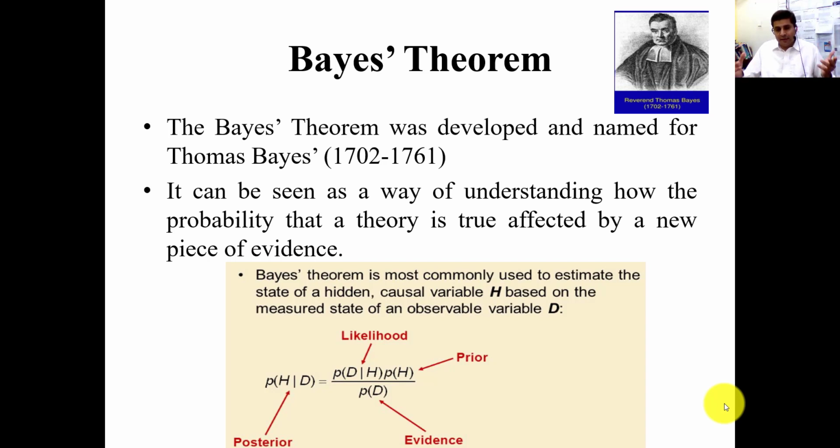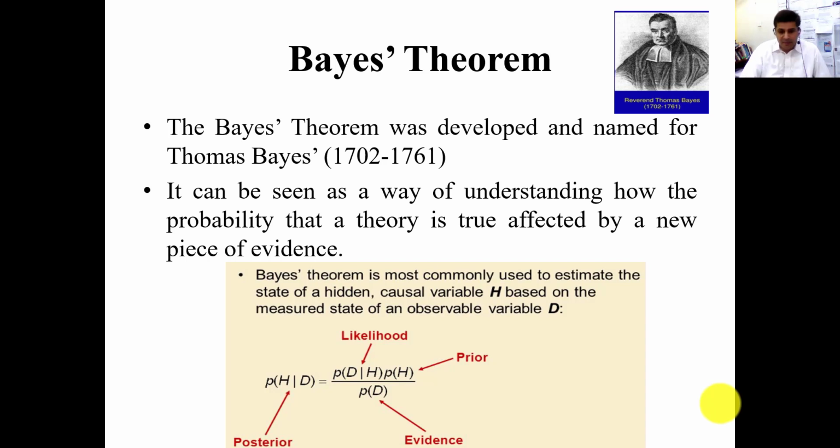Should we invest? Should we not invest? Something is known to you, something is not known to you, something is hidden. In such an environment, you can use Bayes theorem in order to find the probability. It can be seen as a way of understanding how the probability that a theory is true is affected by a new piece of evidence. So you know some evidence, some information about something, but you do not know the whole information, the whole scenario.